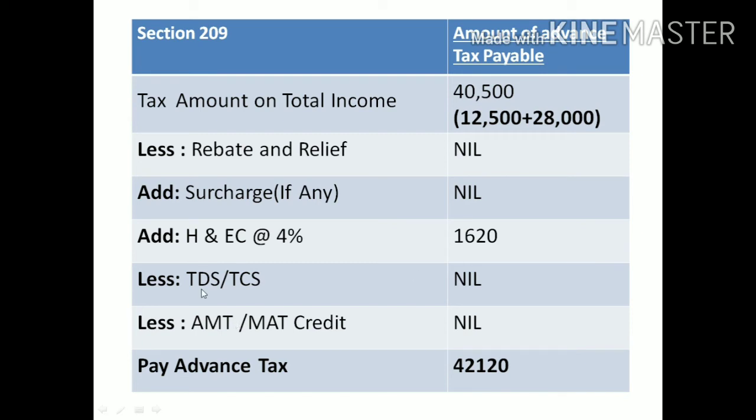Then TDS information is not available here. Then AMT and MAT credit is not applicable to the individual. Then the total advance tax payment amount is 42,120. On this amount, we have to pay advance tax on the basis of installments.